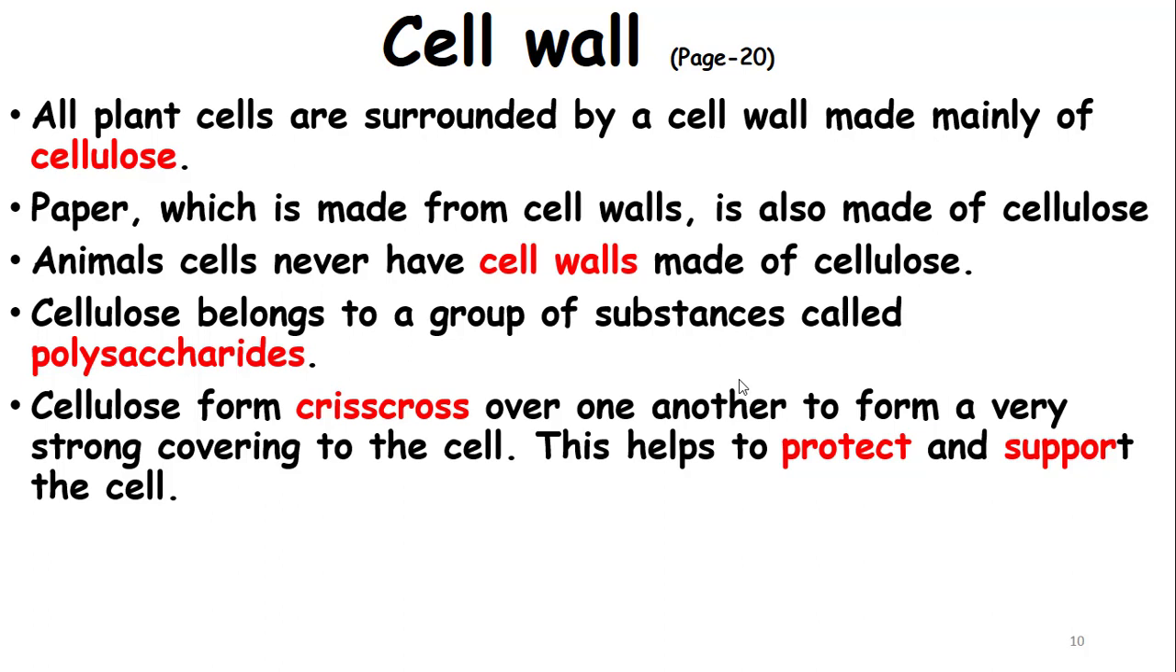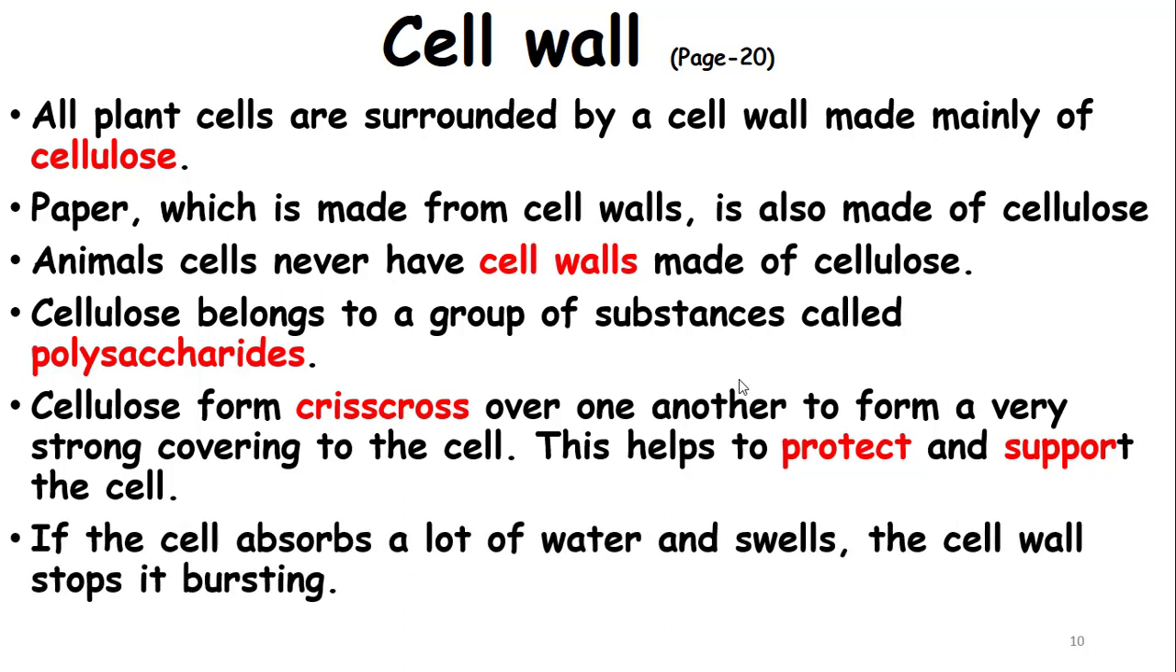The tensile strength of the cellulose can be compared to the tensile strength of the steel. In other words, you can say that it is as hard as the steel. If the cell absorbs a lot of water and swells, the cell wall stops it bursting. For example, let's suppose you have a football. A football actually contains a bladder inside. Now, if there is no football and you are just pumping air into the bladder, it will burst open.